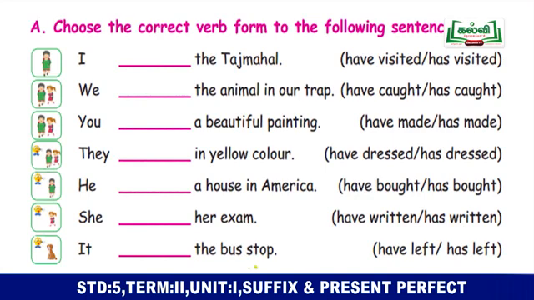Children, in this activity, you have to select the auxiliary verb with past participle from the given bracket, and according to the subject, complete the following sentences. The first sentence, I dash the Taj Mahal.